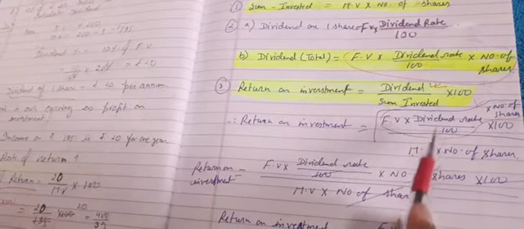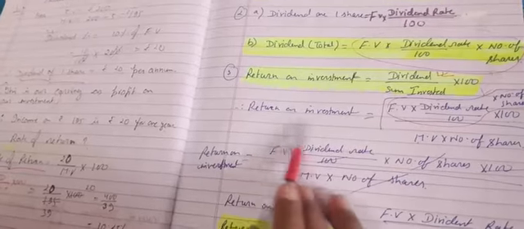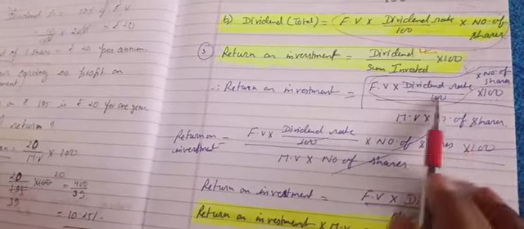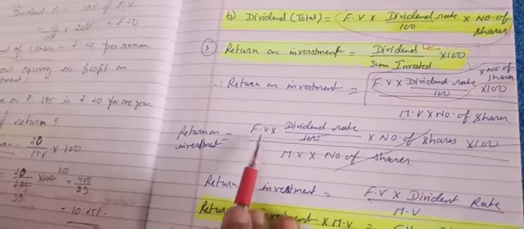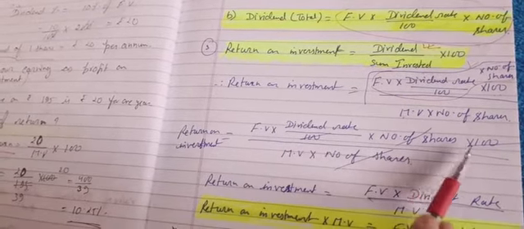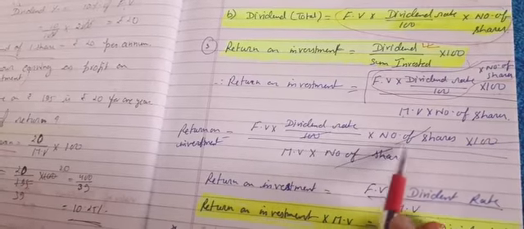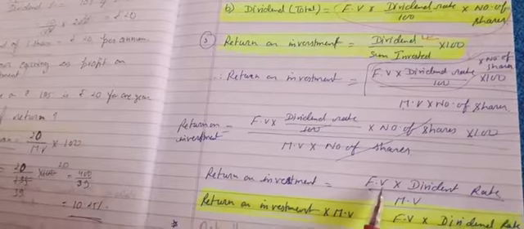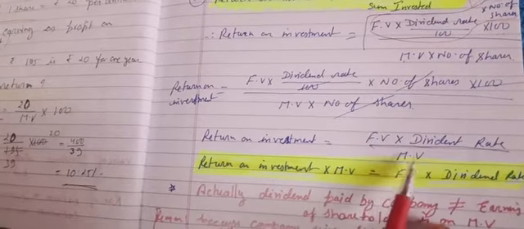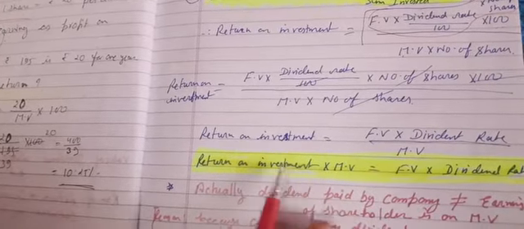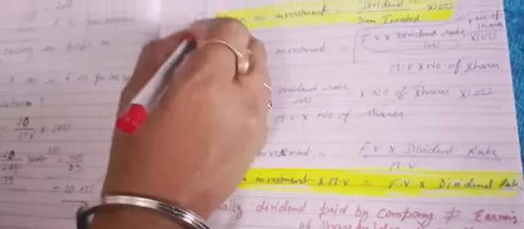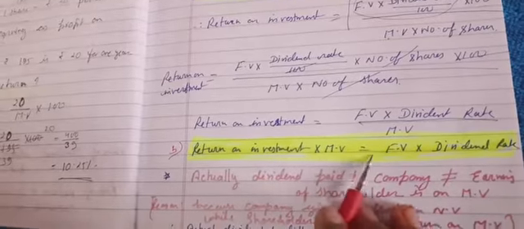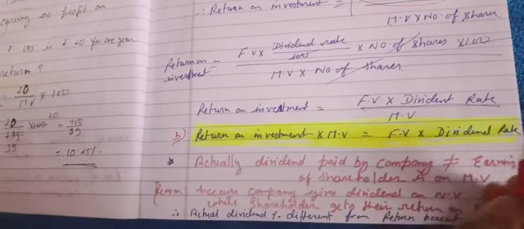You just check out what we are doing. Now rate of return is what? FV into dividend rate upon 100 into number of shares, into 100 upon MV into number of shares. I have written it once again because maybe the line was not clear. The number of shares cancelled, 100 cancelled, then what is remaining? Remaining is FV into dividend rate upon MV. This MV will be cross multiplied, so this will be your next formula actually. Return on investment into market value is equal to face value into dividend rate.